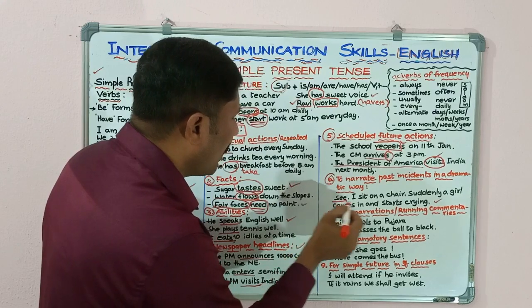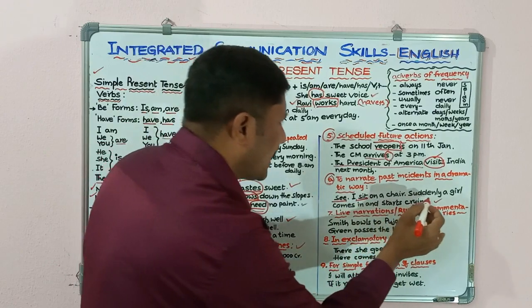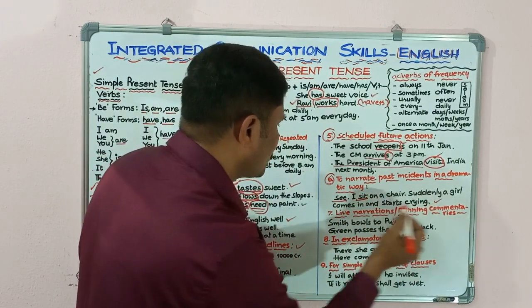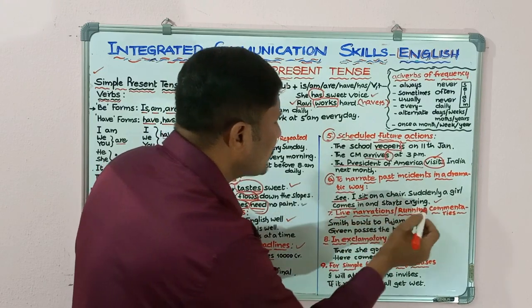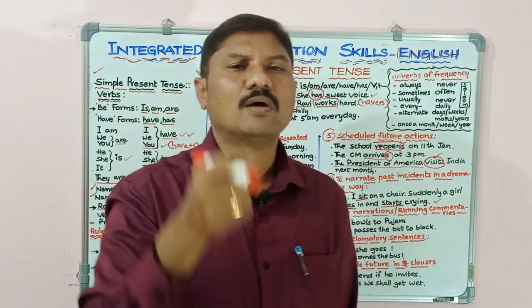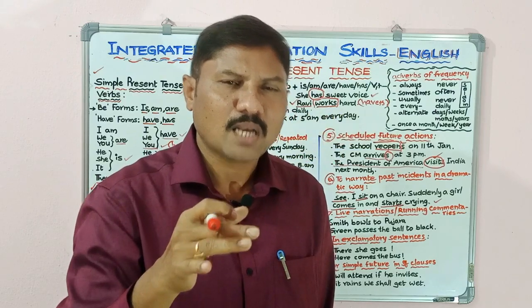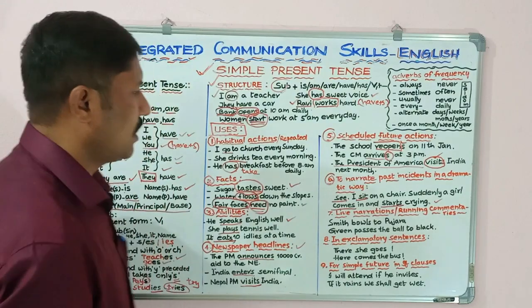Look at the verb, see. I sit on a chair. Sit, simple present tense verb. Suddenly a girl comes in and starts crying. Look at these verbs. Sit. Suddenly a girl comes and starts crying. For the narration of stories in the past, we use this simple present tense. Next one,